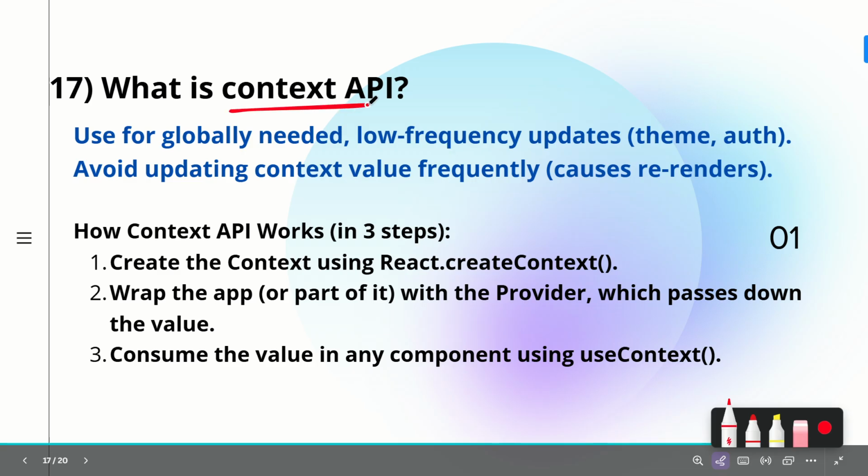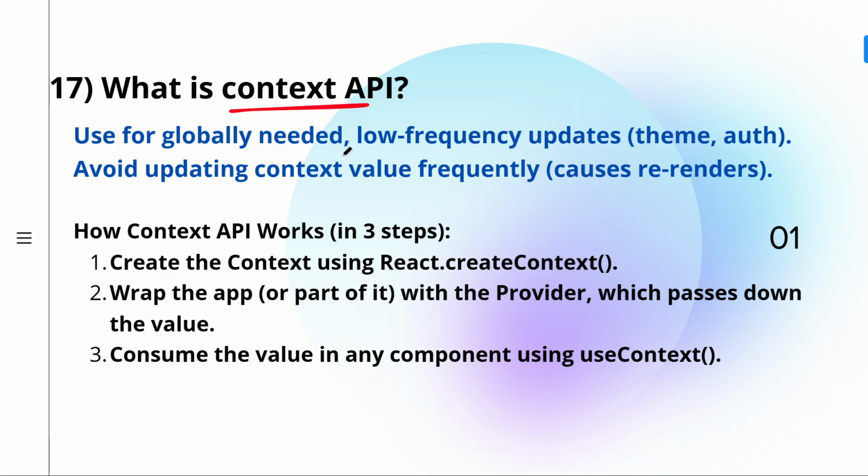The 17th question is, what is context API? Normally the data in React flows from top to down using props. We all know that React supports unidirectional flow of data, from parent to child component. But if the same data, for example the theme, whether dark or light, or the user settings, or the authentication data, is needed by many nested components, and multiple components need to know the theme of the application which the user wants, then we pass the props through every layer, and this becomes messy.